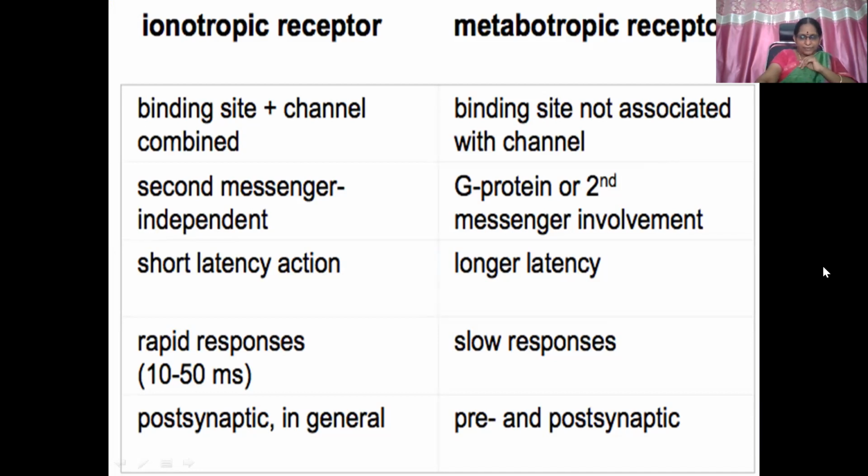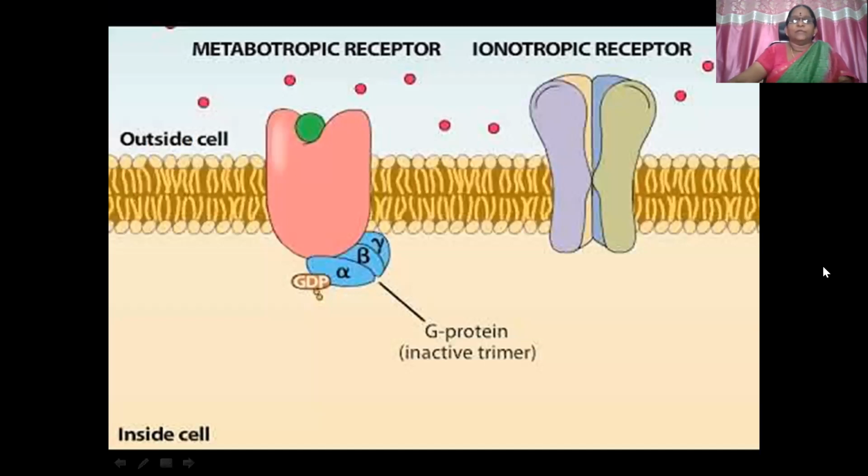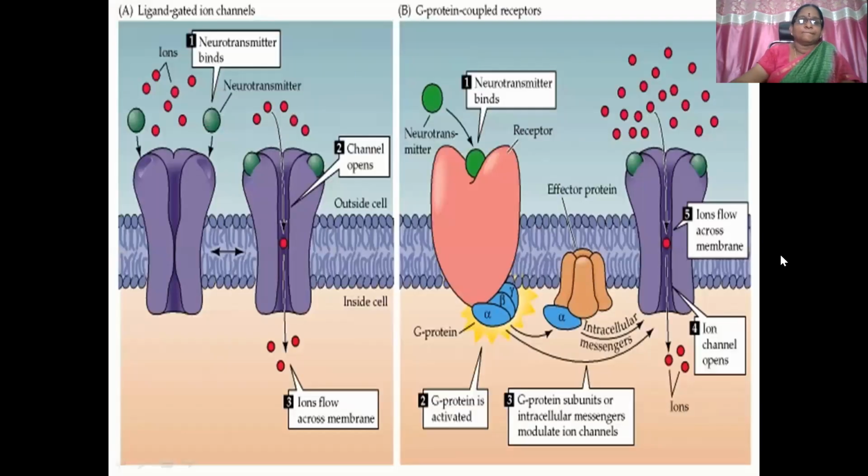Postsynaptic, and pre and postsynaptic responses can be seen in these receptors. This is how the metabotropic receptor is situated in the cell membrane, and the ionotropic receptor is also situated in the cell membrane. So, ligand gated ion channels or ionotropic receptors, versus G protein coupled receptors. In ionotropic receptors: ligand binding, channel opens, ion flux.